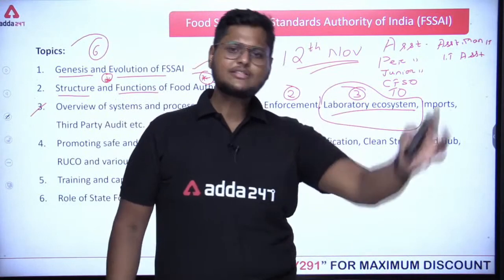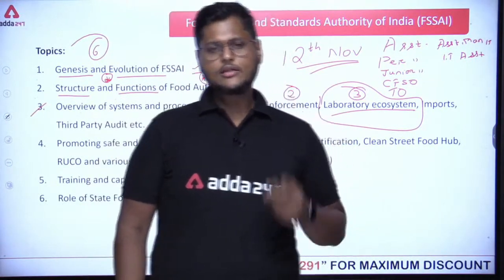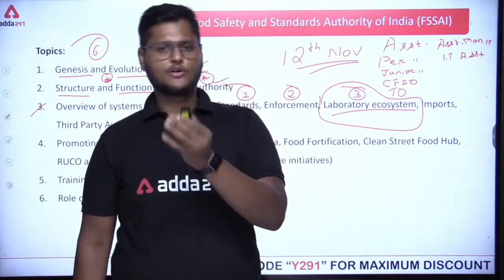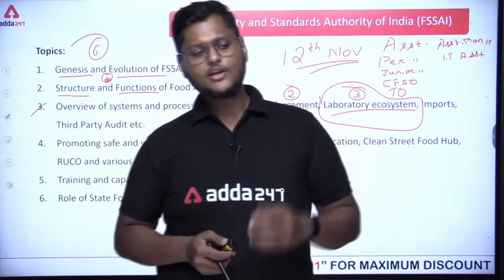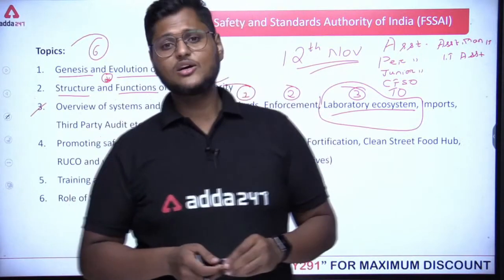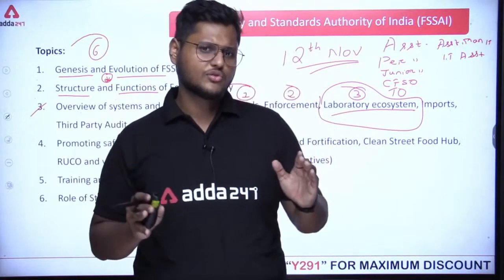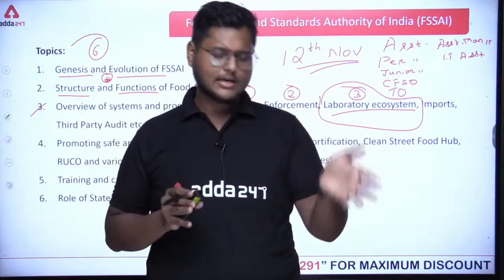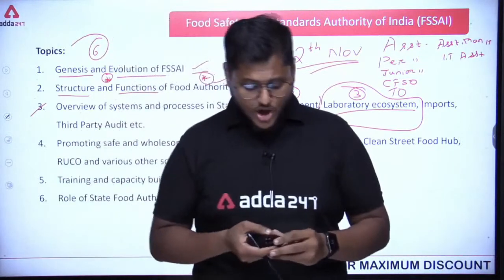Talking about the sampling, usually the food safety officers get involved here. For example, a food safety officer goes to a local marketplace and looks for any kind of product which may have been adulterated, or may have food safety issues. It can be any kind of poisonous toxic compound, or any kind of microbial contamination also.